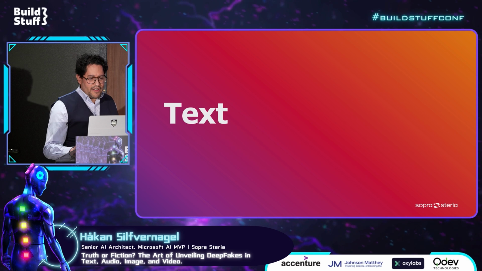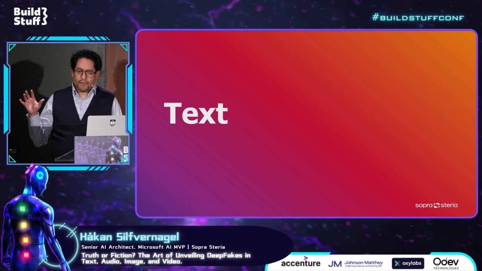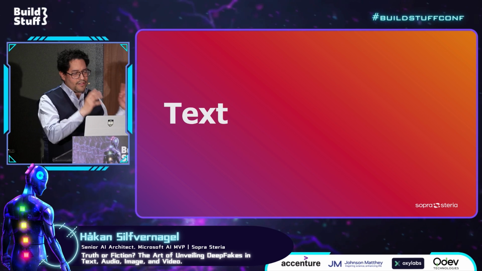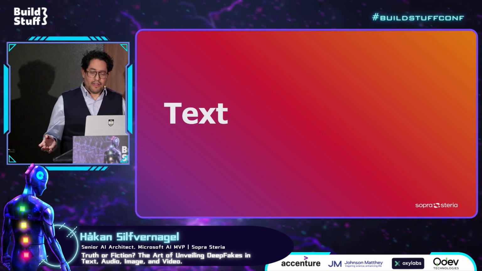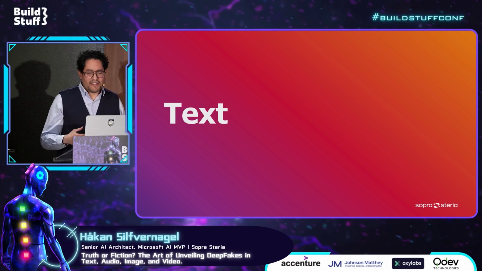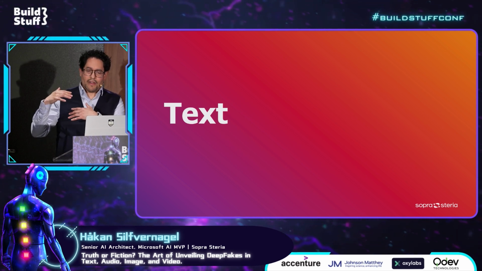So the first scenario is about text. The question is, can we somehow detect whether a text has been written by an AI, or has been written by a human? And maybe even more interesting, can we see parts of this text that were written by an AI?